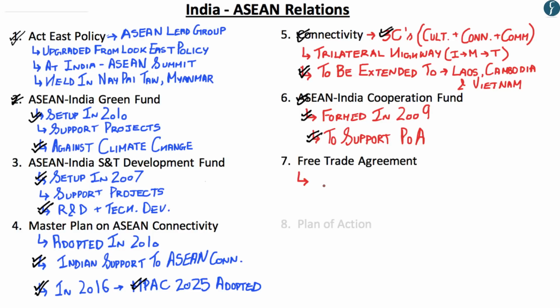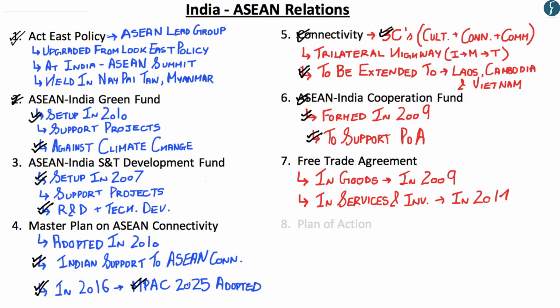Now India signed a free trade agreement with ASEAN in goods in 2009 and a free trade agreement in services and investment in the year 2014. Now apart from this, India is currently in negotiations under the Regional Comprehensive Economic Partnership, or RCEP, with ASEAN and other members in forming a regional FTA. Now to further understand about RCEP, it has been covered in depth in the DNS of 23rd January and you can refer to that video to get a further understanding of the RCEP agreement. Now moving on to the next point.